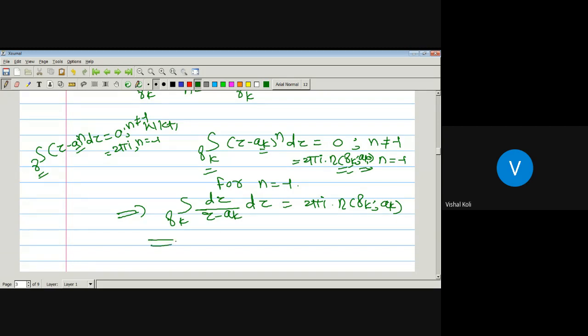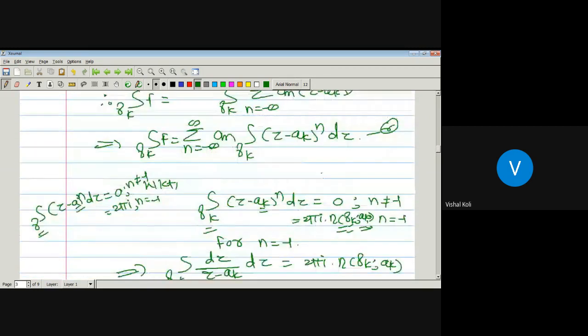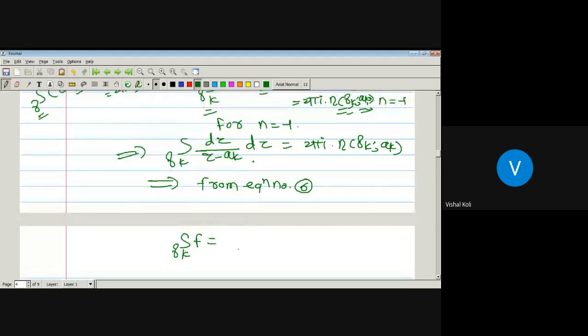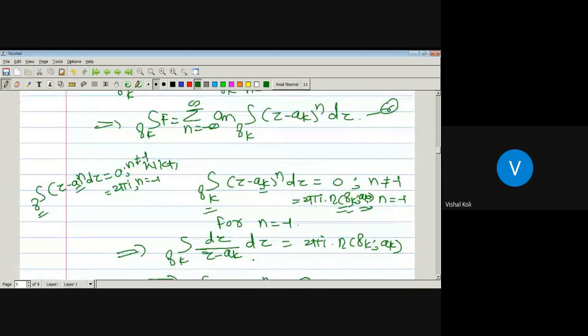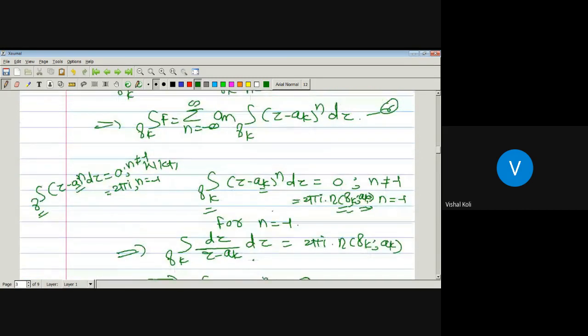Which implies the integration over the curve gamma_k of the function f. Here we have to use equation number 6, that is, we have to put this value in equation number 6. So from equation number 6, the sum from minus infinity to plus infinity of a_n times the integral over the curve gamma_k of (z minus a_k) to the power n dz.